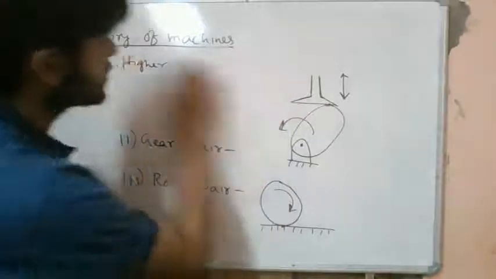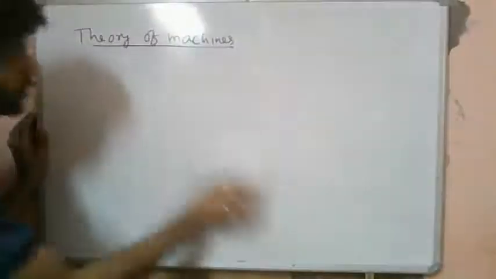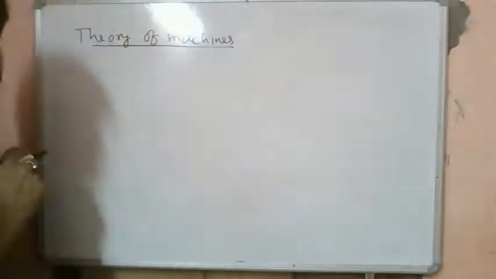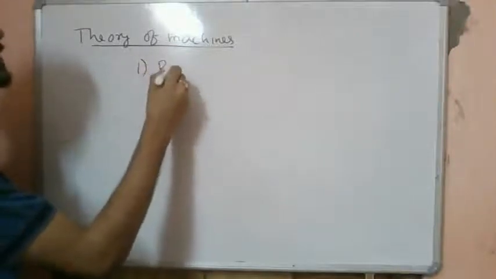Now let's understand what are the different types of joints. A few moments earlier we learned about what we call the revolute pair, right?